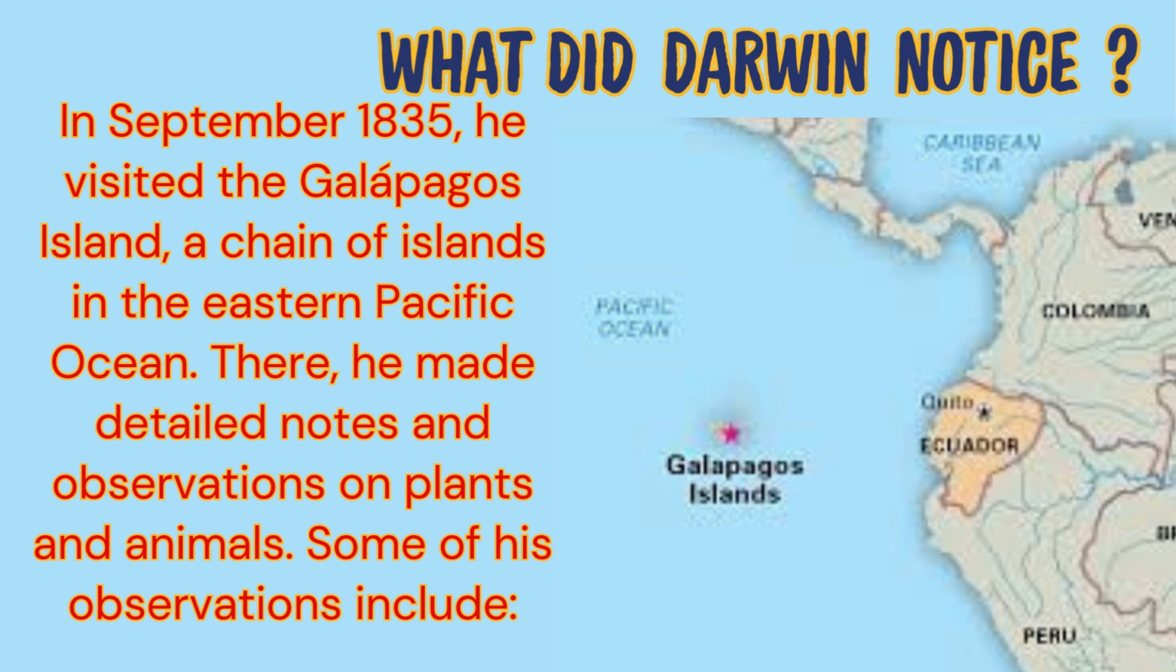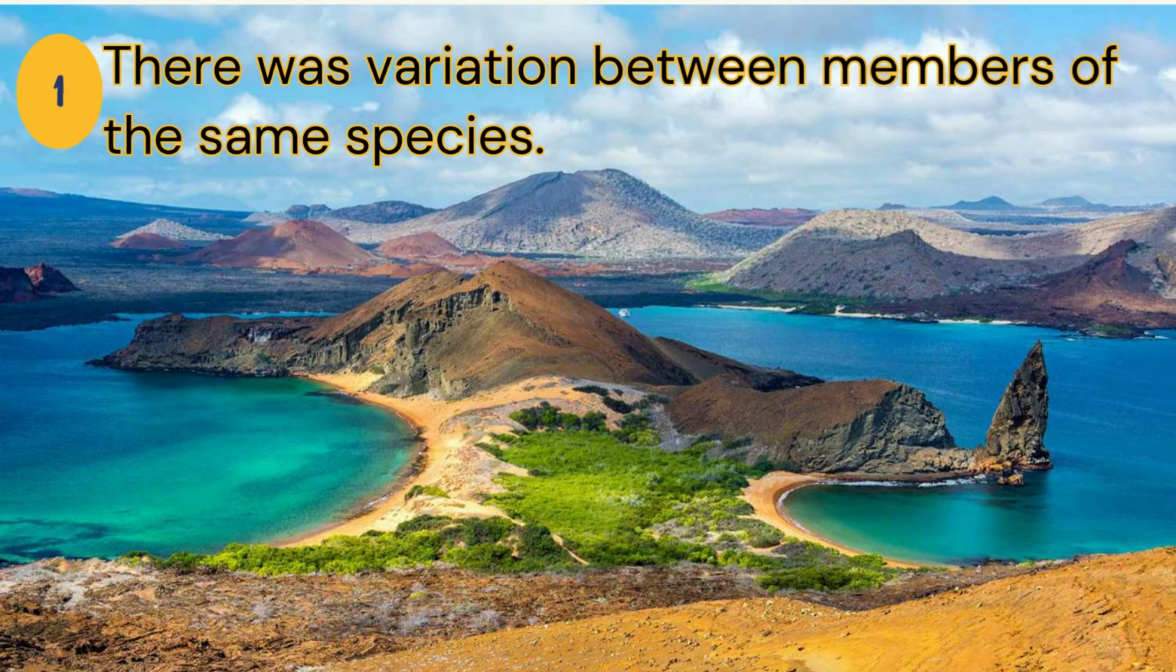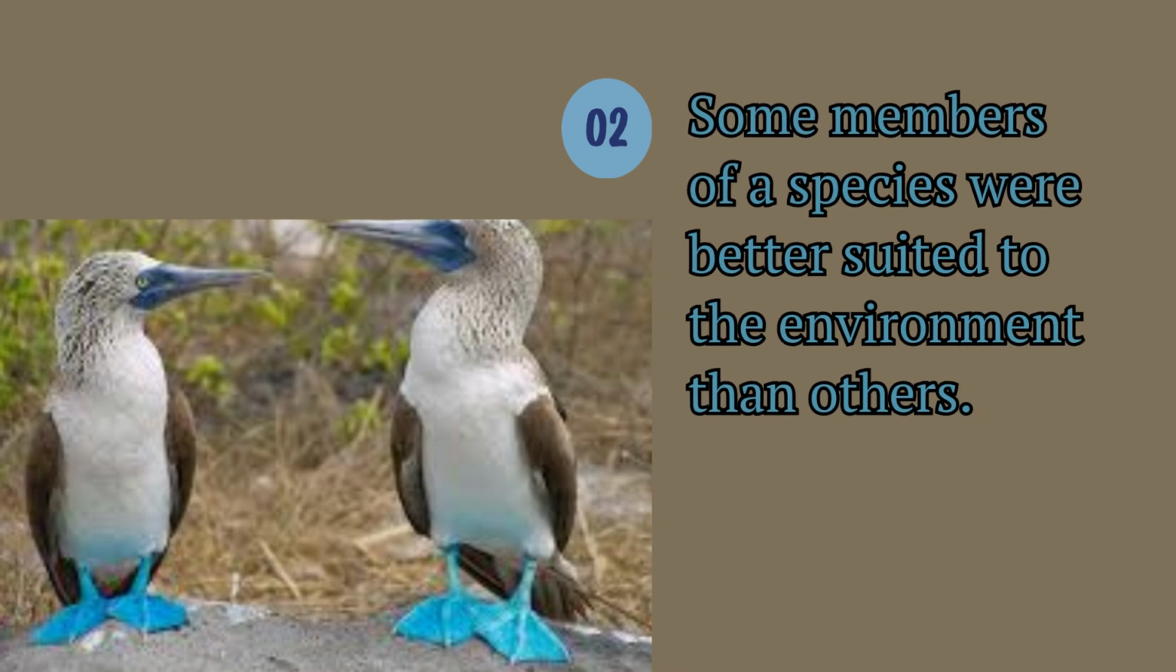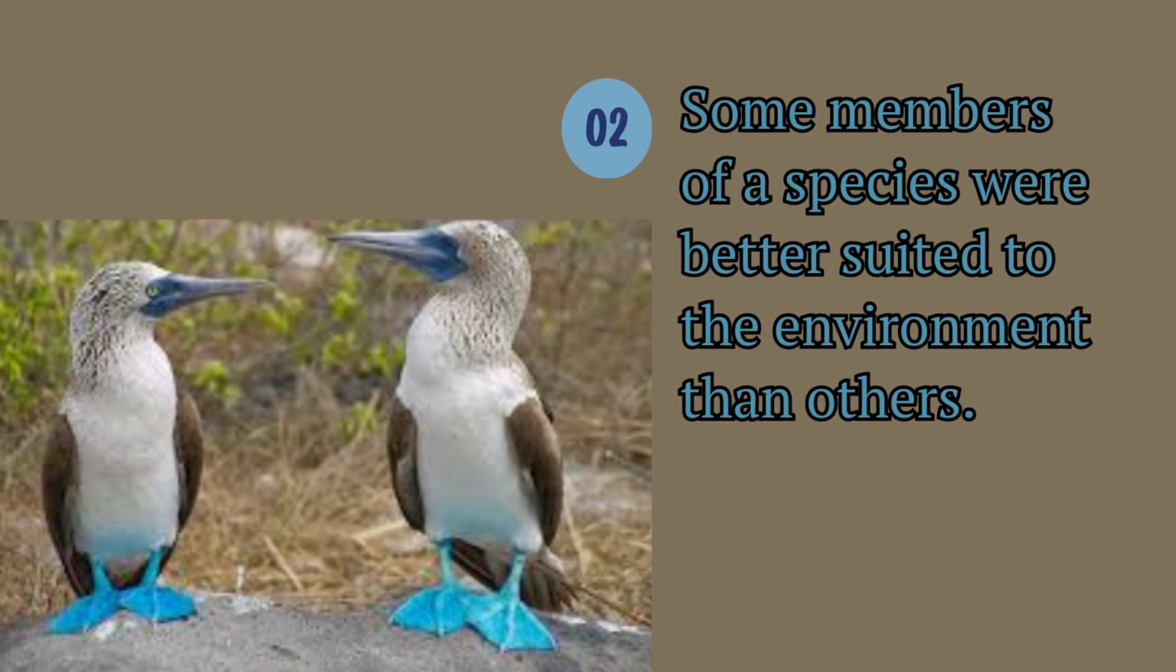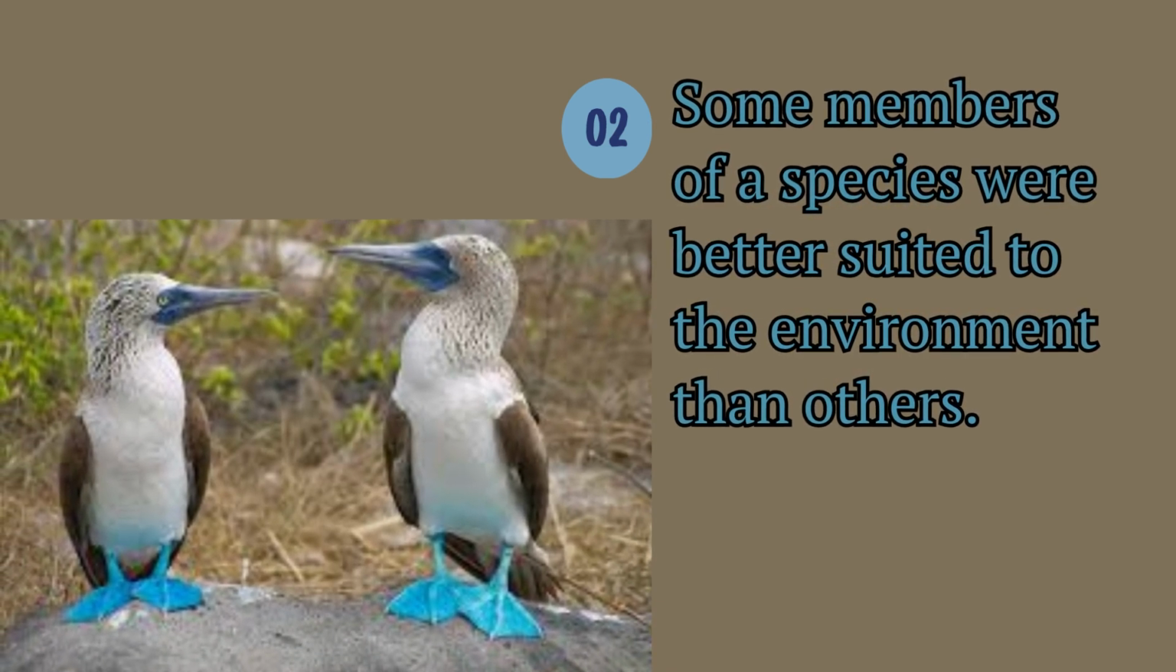What did Darwin notice? In September 1835, he visited the Galapagos Island, a chain of islands in the eastern Pacific Ocean. There, he made detailed notes and observations on plants and animals. Some of his observations include: first point, there was variation between members of the same species. Second point, some members of a species were better suited to the environment than others.